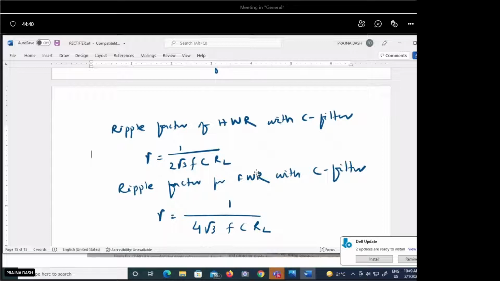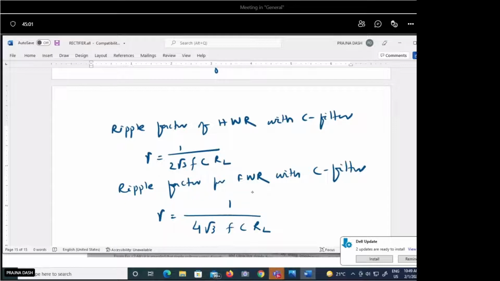If you apply a capacitor filter with a certain capacitance value, for the same load and same input frequency, the capacitance value comes in the denominator, so obviously the ripple factor will reduce significantly.